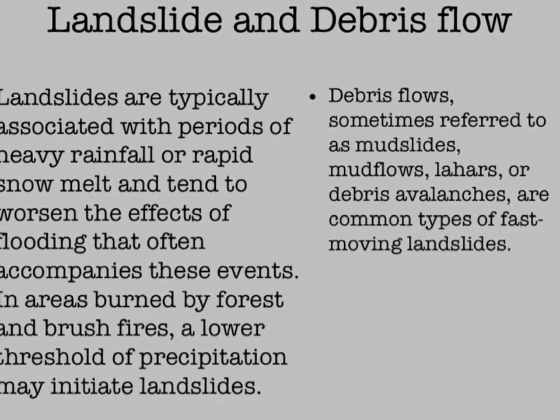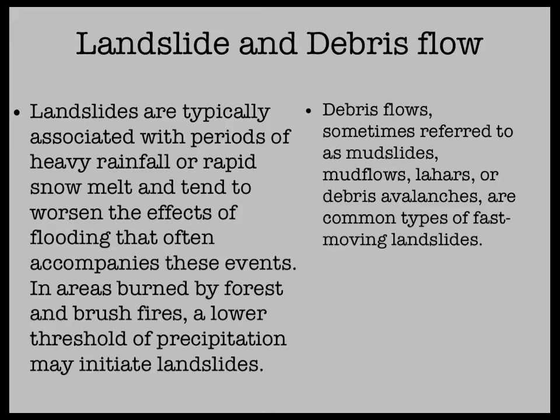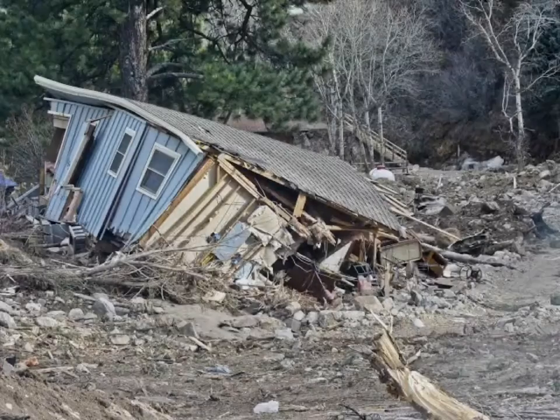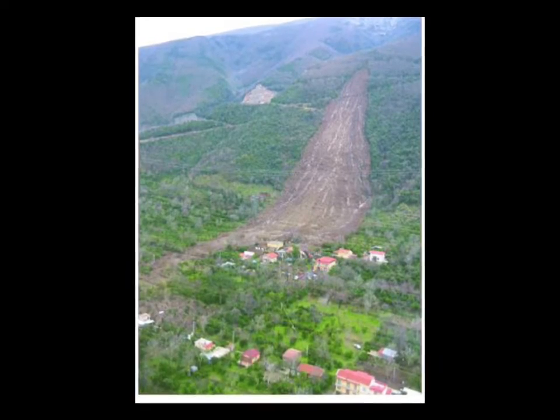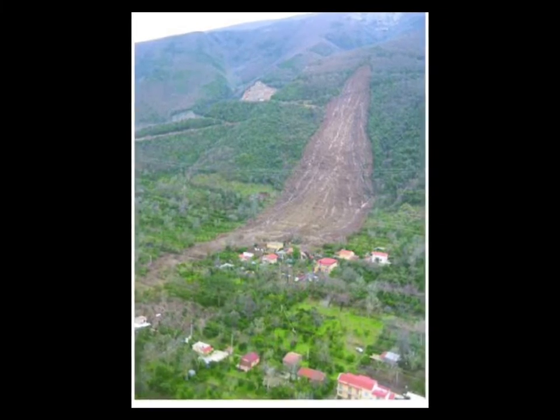Landslides and debris flows. Landslides are typically associated with periods of heavy rains or rapid snow melt and tend to worsen the effect of flooding that often accompanies these events. Some landslides move slowly and cause damage gradually, whereas others can destroy property and take lives suddenly and unexpectedly. Debris flows, sometimes referred to as mudslides, mudflows, lahars, or debris avalanches, are common types of fast-moving landslide.